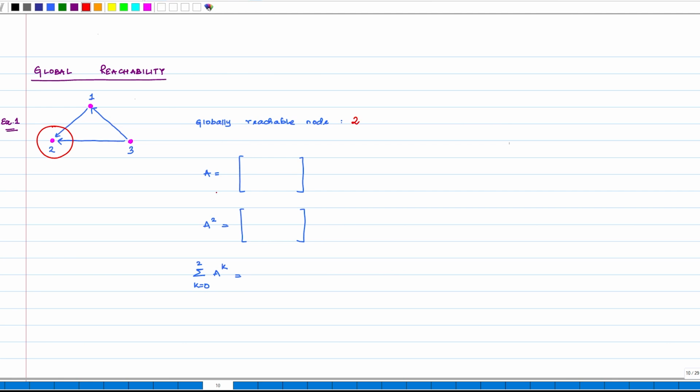Okay, let's start constructing the walks. Which are the walks of length 1? That is 1 to 2, and then 3 to 2 and 3 to 1, meaning these are the only entries which are greater than 0 and the rest of the entries will be equal to 0 in the matrix A. Let us write it.